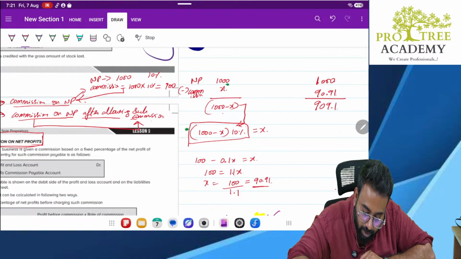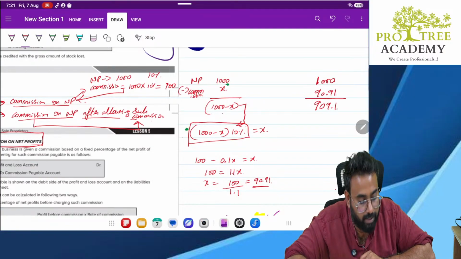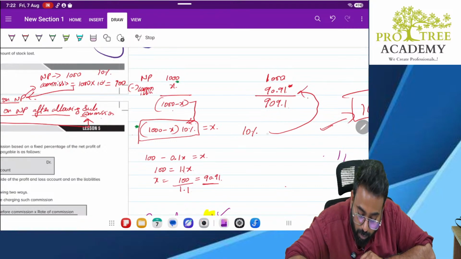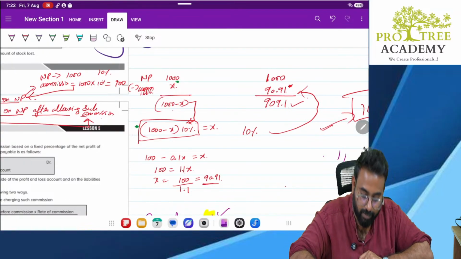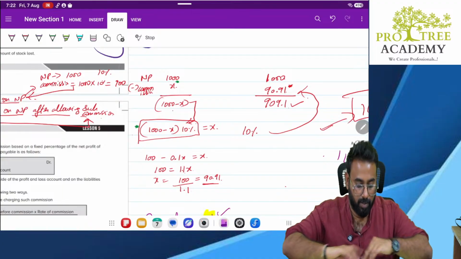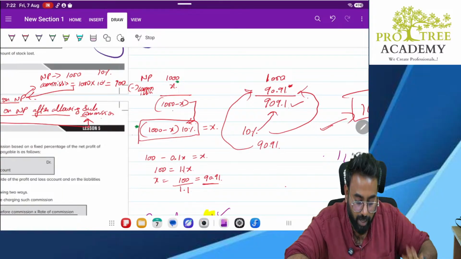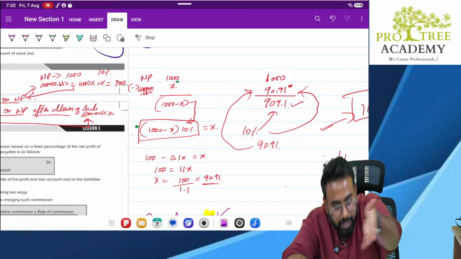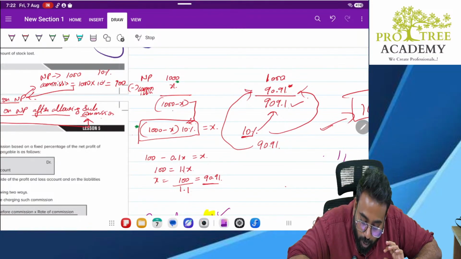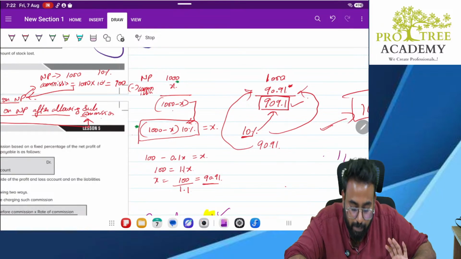Now look, what did they say? Your commission should be 10% after deducting such commission. After deducting such commission, whatever net profit is remaining, on that 10%. Now you calculate 10% on this. They told you your commission will be 10% on net profit after deducting such commission. Which commission? The commission which you are calculating. So my net profit after deducting such commission is how much? 909.1.